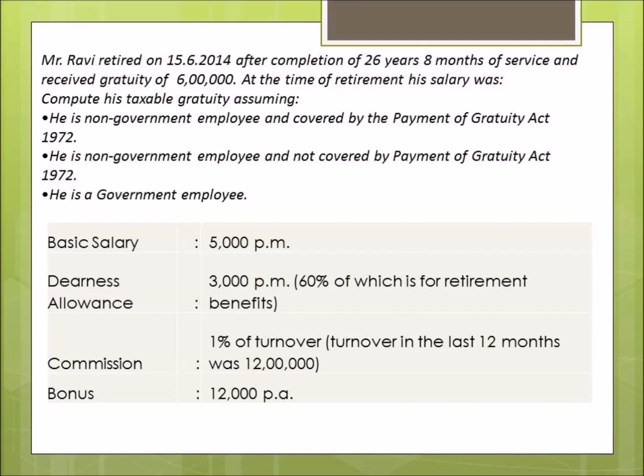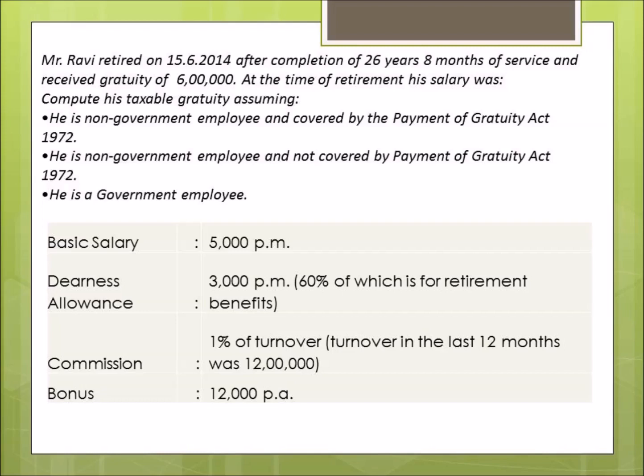He also received commission of 1% of turnover, and the turnover in the last 12 months was rupees 12 lakh, and he was also in receipt of a bonus of 12,000 per annum. Now, we have to compute his taxable gratuity assuming number one, he is a non-government employee and covered by the Payment of Gratuity Act. Number two, he is a non-government employee and not covered by the Payment of Gratuity Act. And number three, he is a government employee. We have to calculate the taxable gratuity in all the three cases.